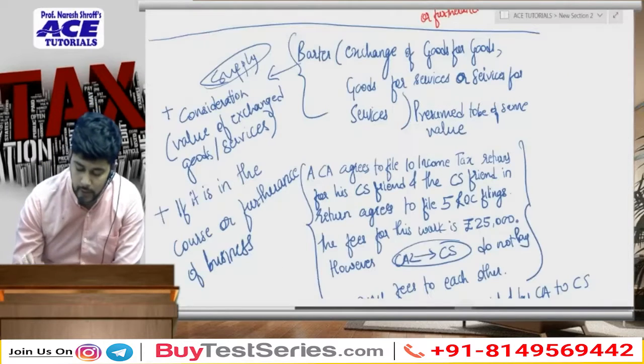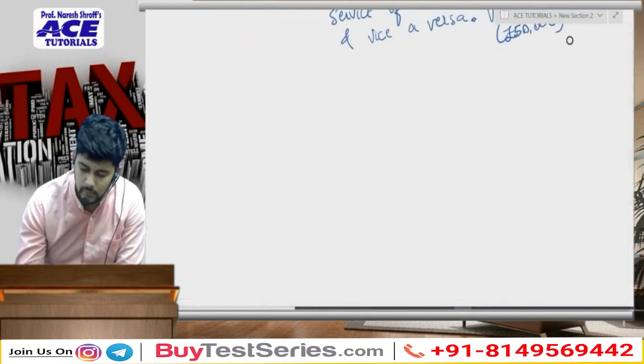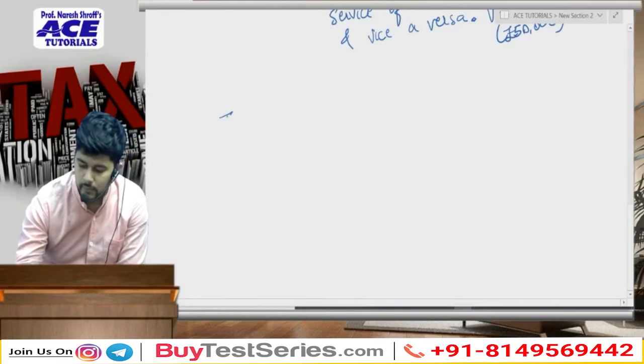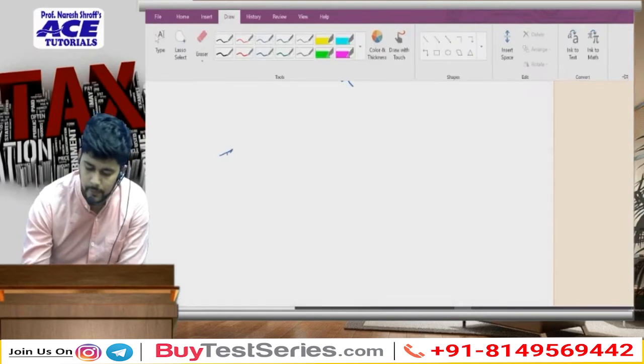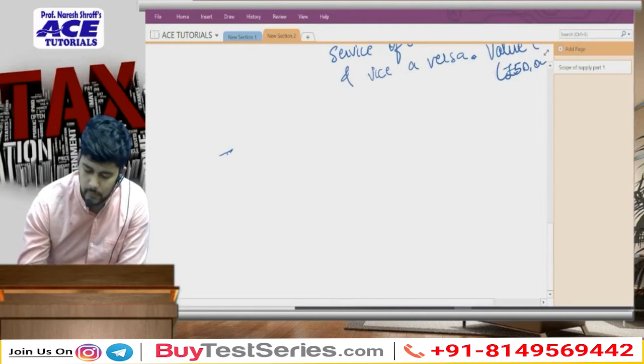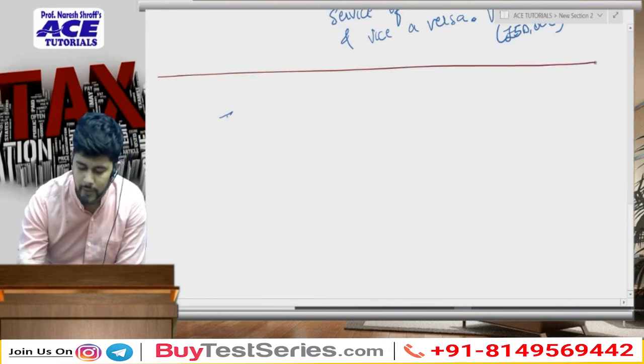So what is happening in this example over here?